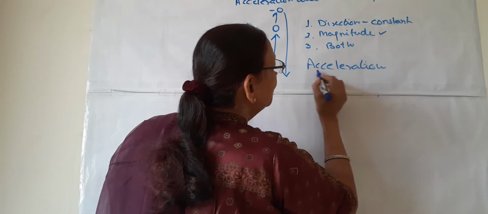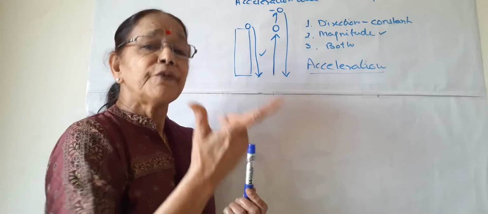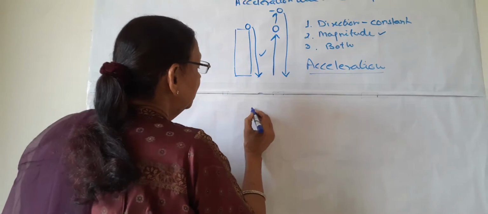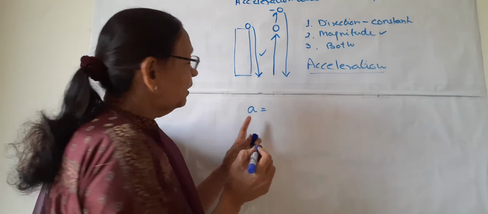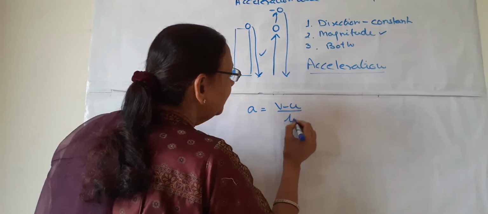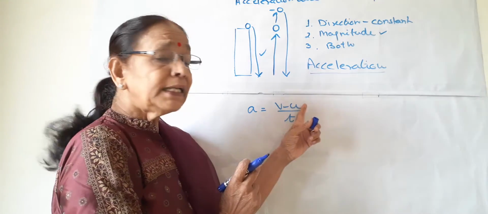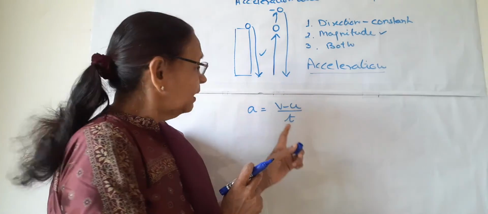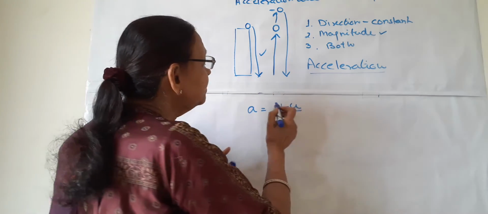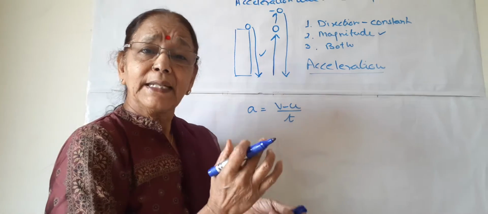You recall the formula of acceleration? Acceleration is the rate of change of velocity. We have done this before. So if a is the acceleration, then (v minus u) upon t is the formula. V is final velocity, u is initial velocity, and t is time. This is change of velocity. Rate of change of velocity is acceleration.